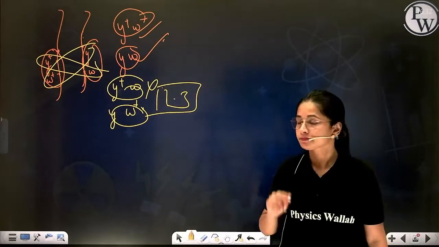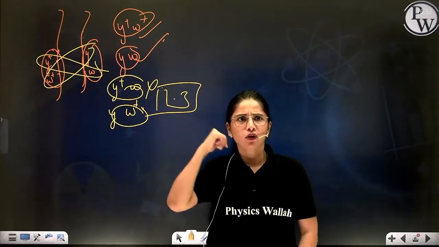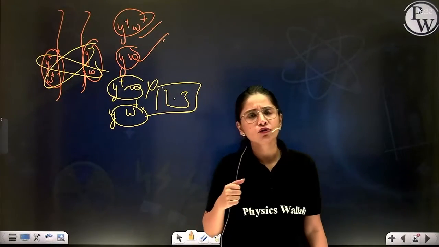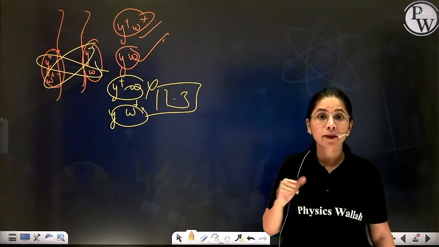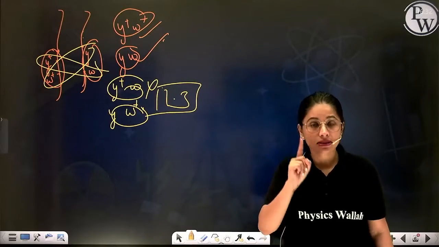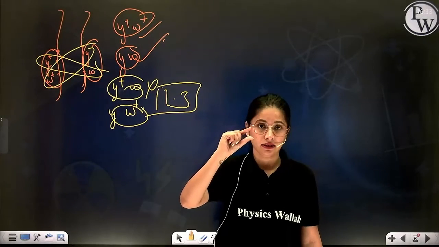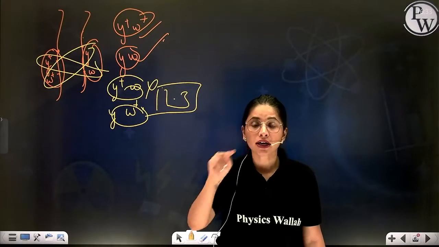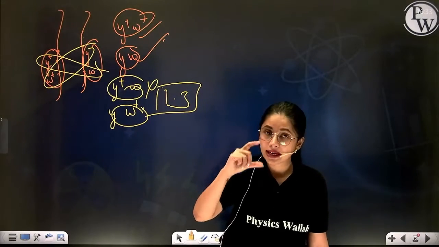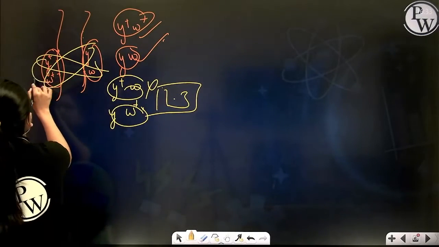Understanding? Okay. Now beta, this fellow Morgan got confused about why only parental gametes are being produced, why not recombinant gametes, where are they? So he found that these two genes are located on the same chromosome, which is X, and they are very, very closely present. As a result, they are not able to perform crossing over. Such genes which are located very close to each other are called linked genes.